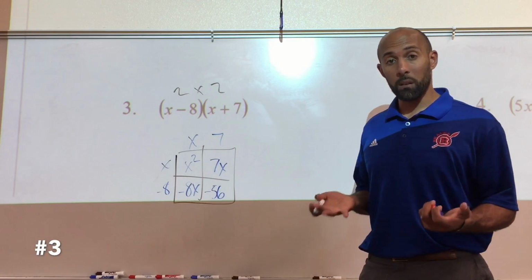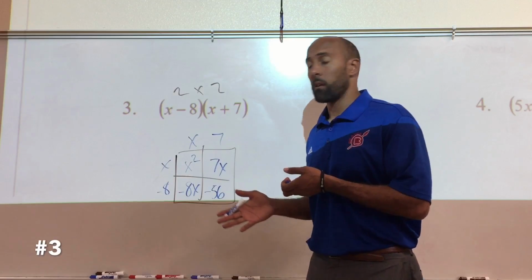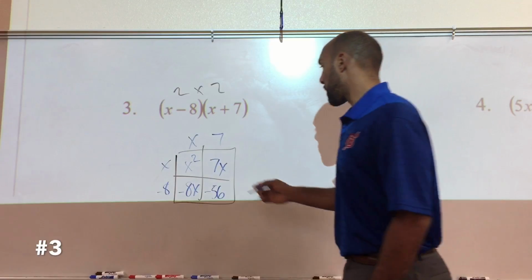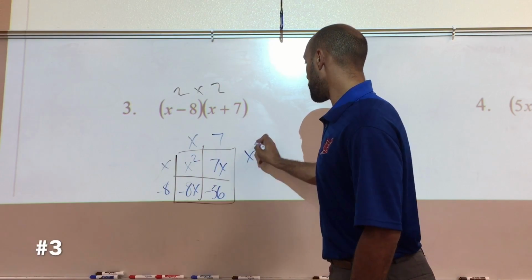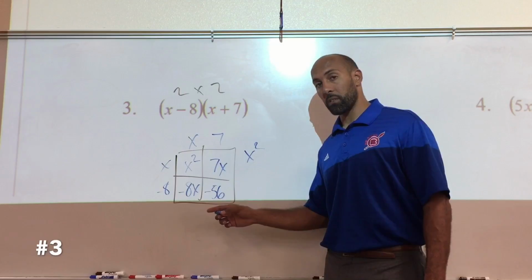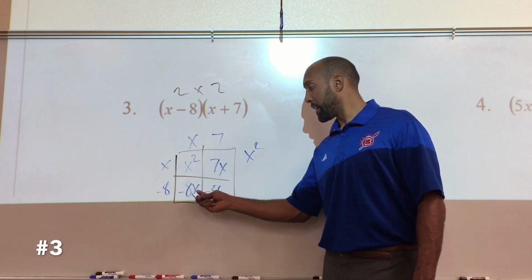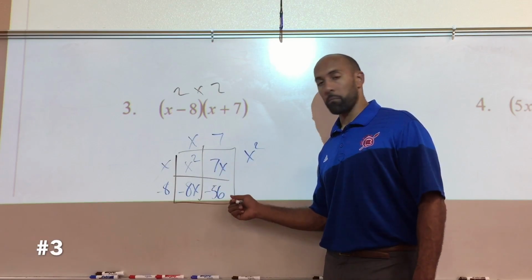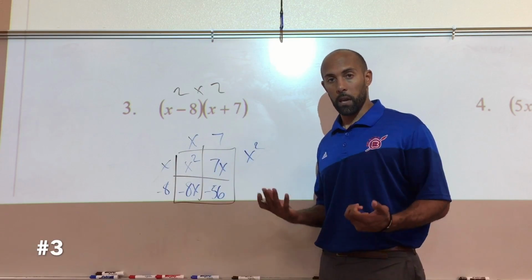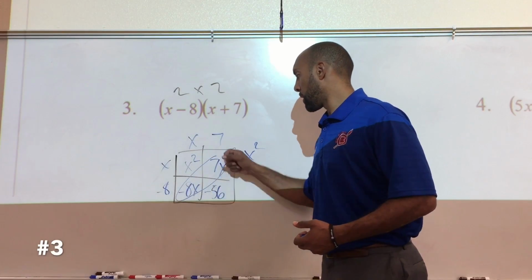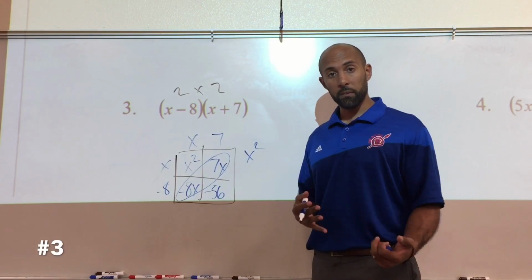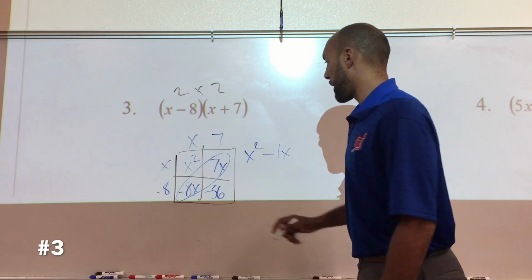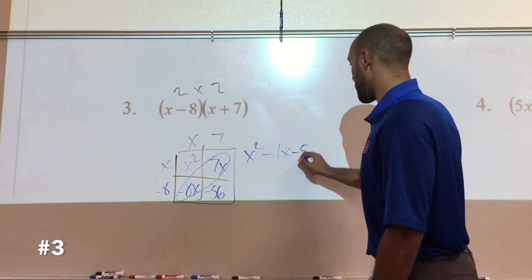Now, those terms that are inside the box, we have to write them out in an expression. And we start with the highest exponent, standard form. That would be our x squared. Now, combine the terms that are like terms. You notice, this 8 and this 7 are on the same team. They both have x. They don't have x squared, and they both don't not have an x, so they're on the same team. So we're going to combine them together. So -8x and +7x become -1x. And then the last term is -56.